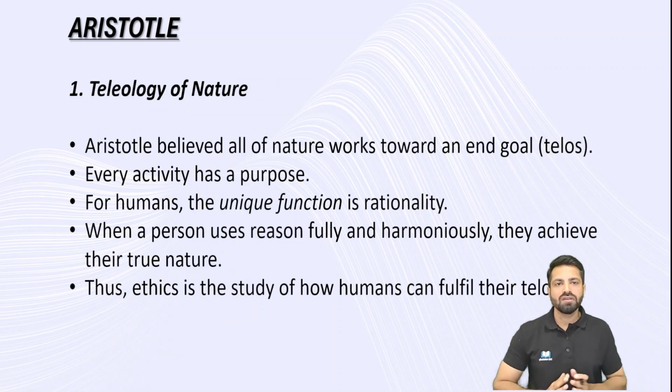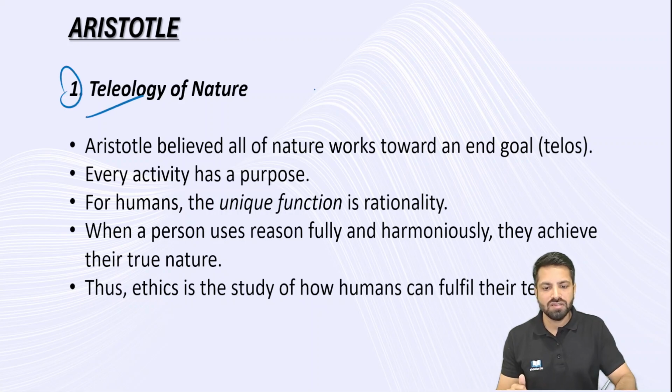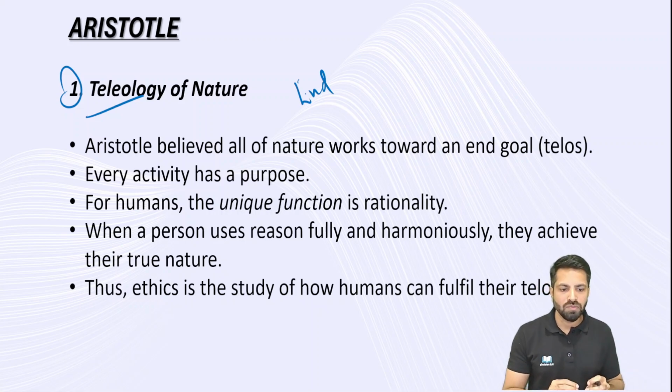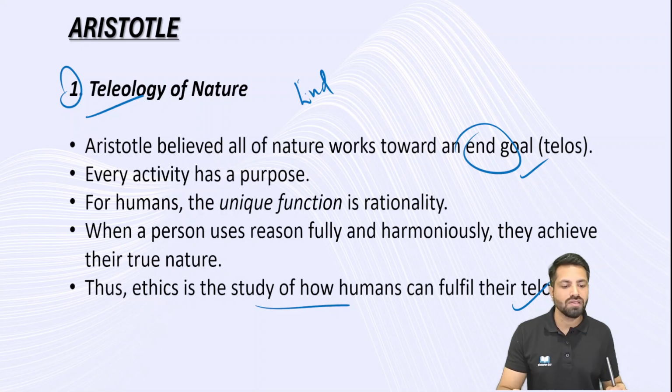Now, there are some aspects you need to remember with respect to Aristotle. The first is the teleology of nature. Teleos means end. For every human being, whatever activity we do, there is an end goal. And as a human being, it is my responsibility to understand this end goal. Ethics is nothing but the study of how humans can fulfill their teleos, their end goal.